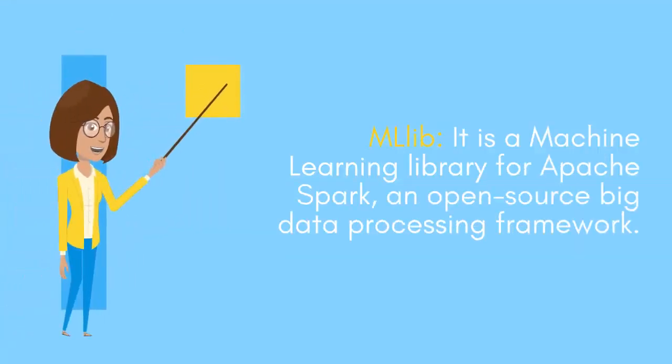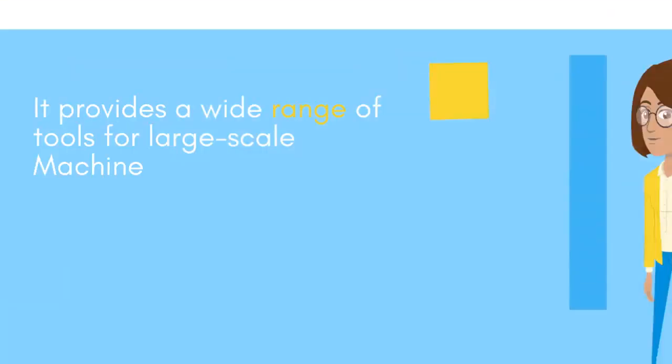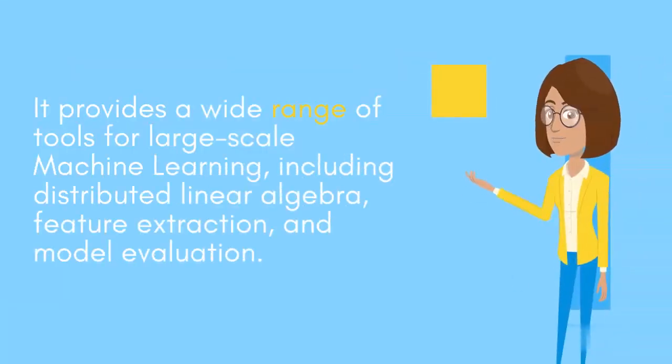MLlib. It is a machine learning library for Apache Spark, an open-source big data processing framework. It provides a wide range of tools for large-scale machine learning, including distributed linear algebra, feature extraction, and model evaluation.